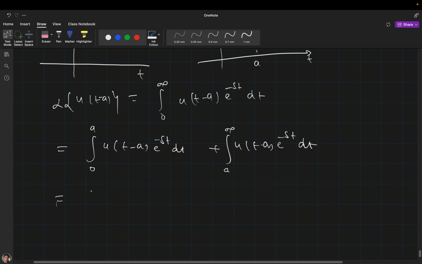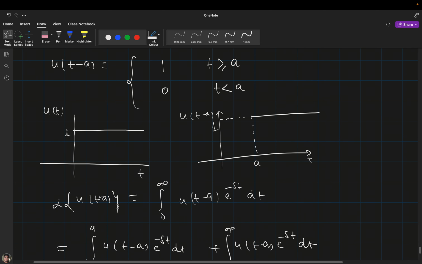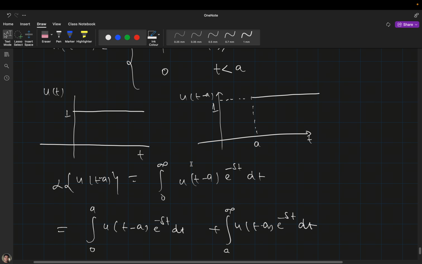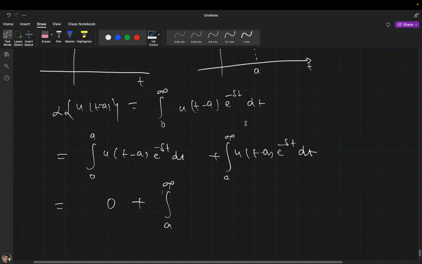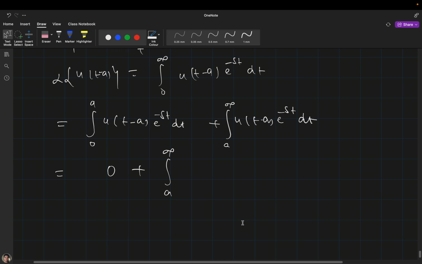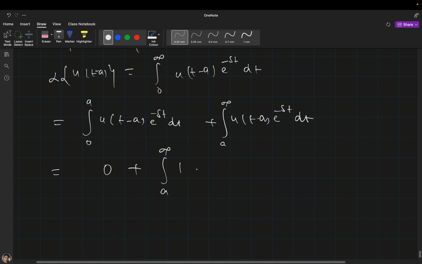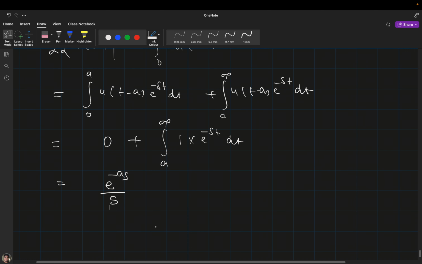In the interval 0 to a the value is 0, so this one will become 0. From a to infinity, u(t minus a) will become 1 times e raised to the power minus st dt. So when you integrate it you will get e raised to the power minus as divided by s. So this will be the Laplace transformation of the unit step function.